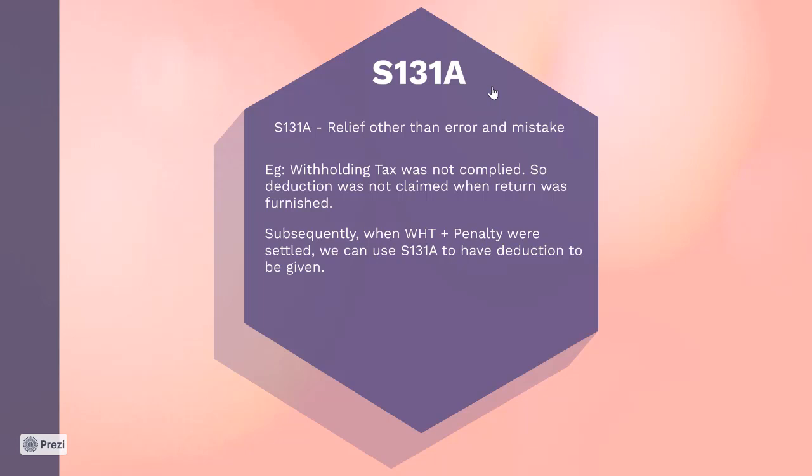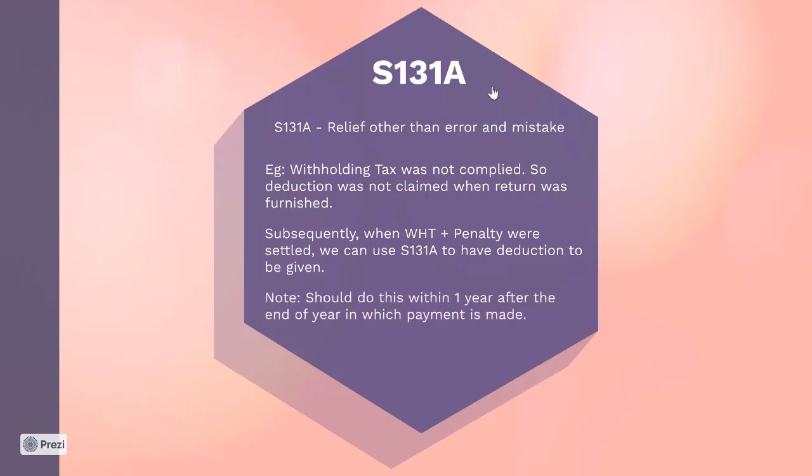This is not called appeal because it's very clear that you can claim the deduction. There's no point in appealing. But this is also not an error, because this is something that you intentionally did not claim, knowing that you had not settled the withholding tax. That's why we have a provision called 131A. This is where you will use Section 131A to request Inland Revenue to give a deduction to you.